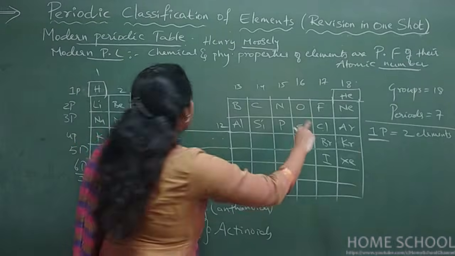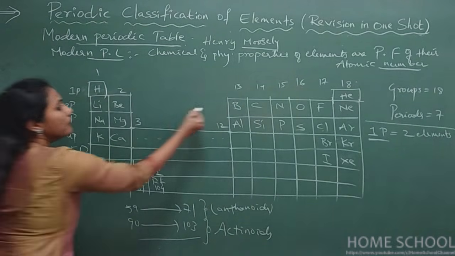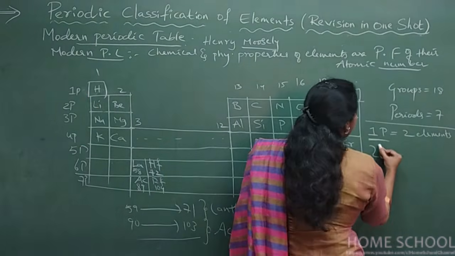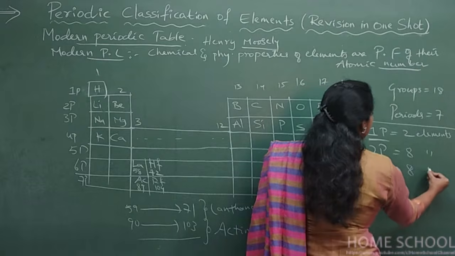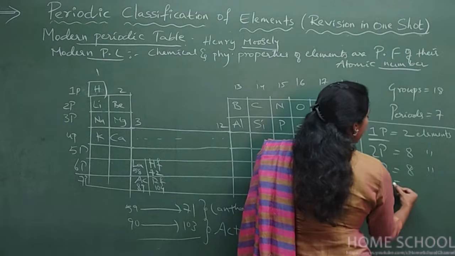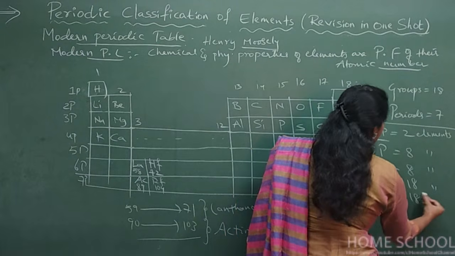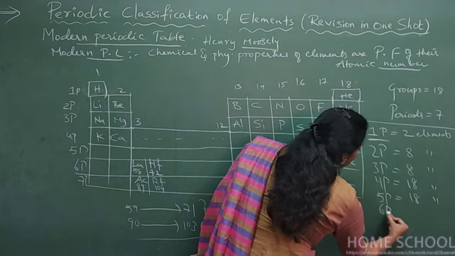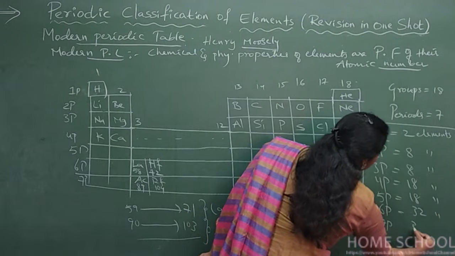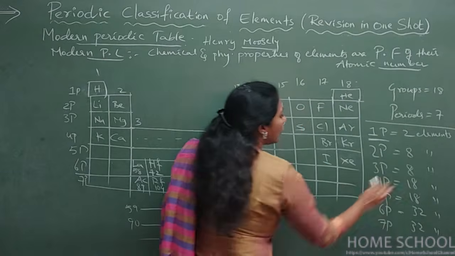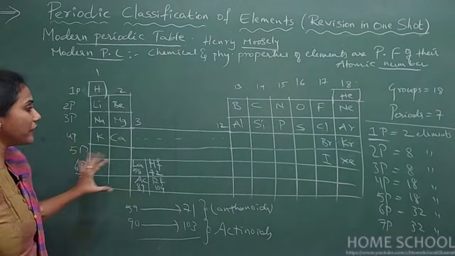And now first period had got 2 elements, right? Second period has got how many elements? 8 elements. Third period also has got 8 elements. Fourth period has got 18 elements. Fifth period has got 18 elements. Whereas 6th period and 7th period, you will observe 32 elements each. So this is how the different elements are present in different periods.